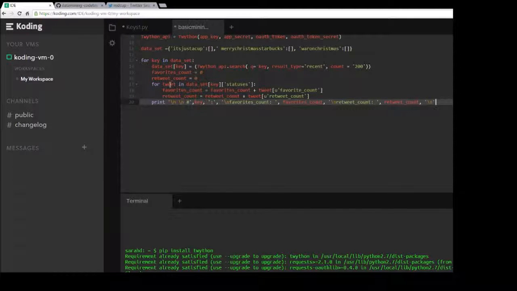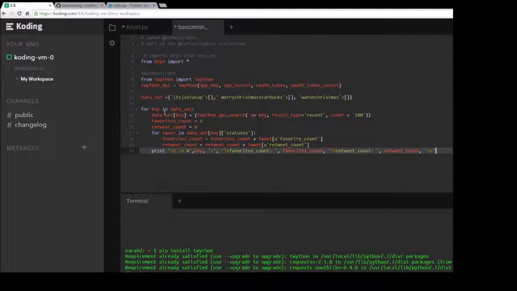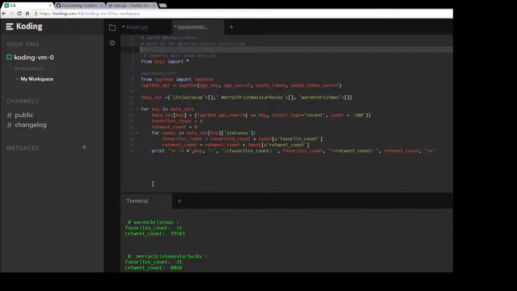Then I'm printing out the name of our keyword and the sum of the favorites count and retweet count, so we can see who's getting the most attention. So we'll just type in python basic mining.py and press enter. And it prints out for us each of our keywords and the cumulative favorites count, retweet count.